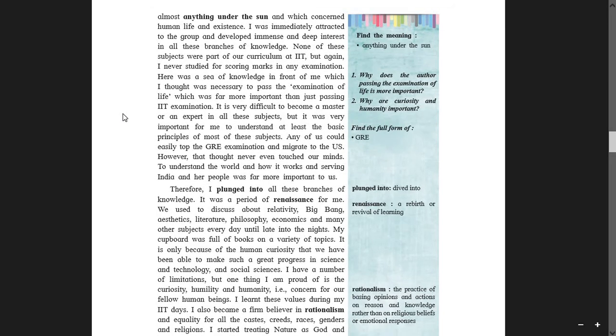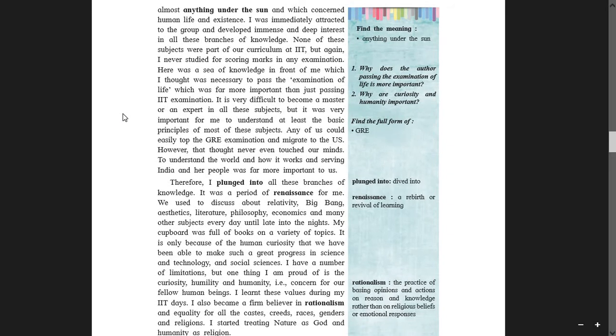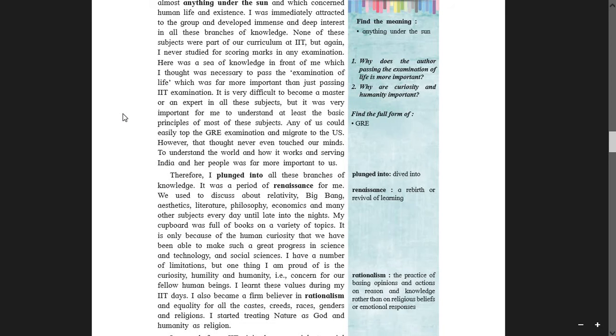None of these subjects were part of our curriculum at IIT, but again, I never studied for scoring marks in any examination. Here was a sea of knowledge in front of me, which I thought was necessary to pass the examination of life. Yes, very important. Life is an examination. Life is compared to the examination. So it's an indirect comparison, which was far more important than just passing IIT examination.